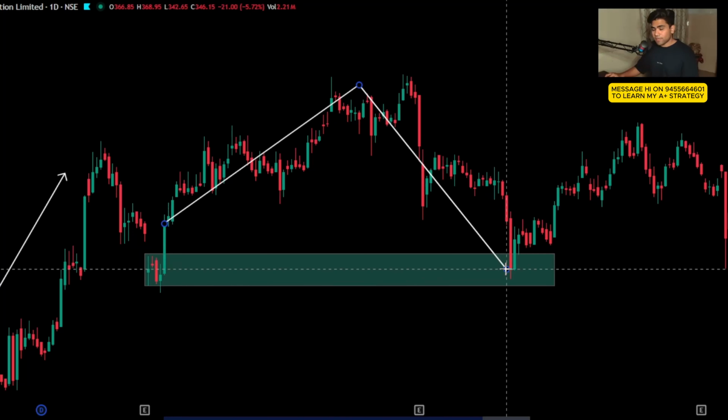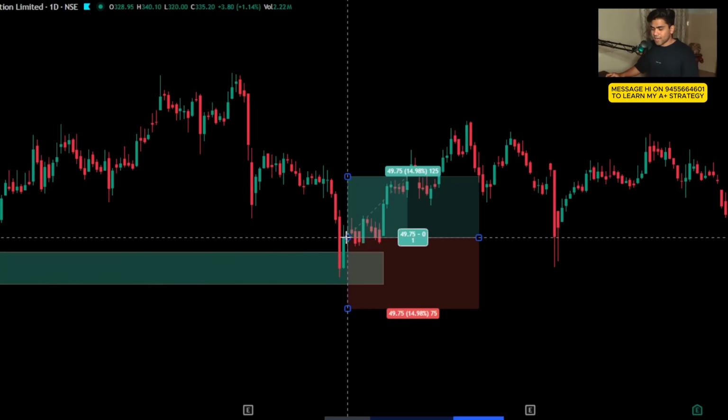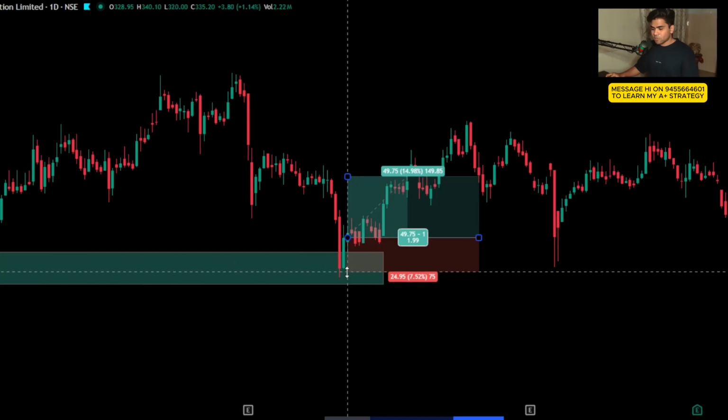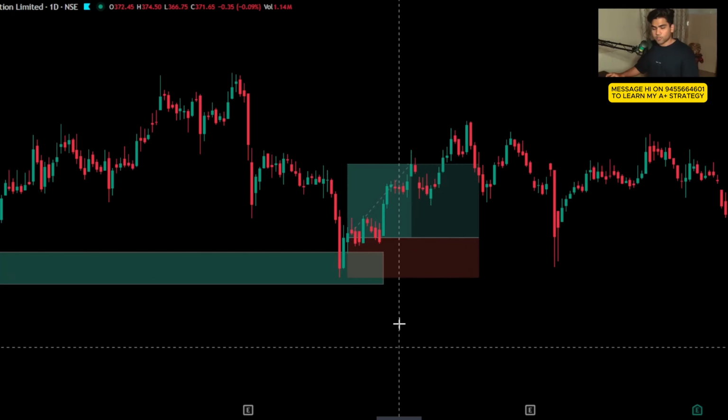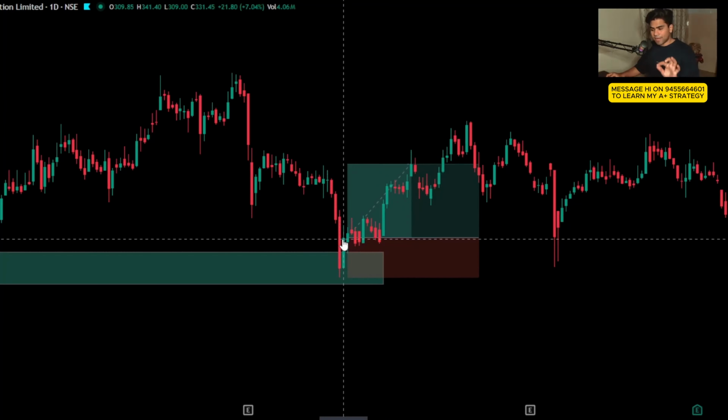Come back to that particular zone and give you a green candle right here. As per our logic, that will be our entry, and we'll keep a stop loss below the candle's low. We'll go for 1:2 risk reward ratio. That's how our trade will be placed. That will be our entry candle.